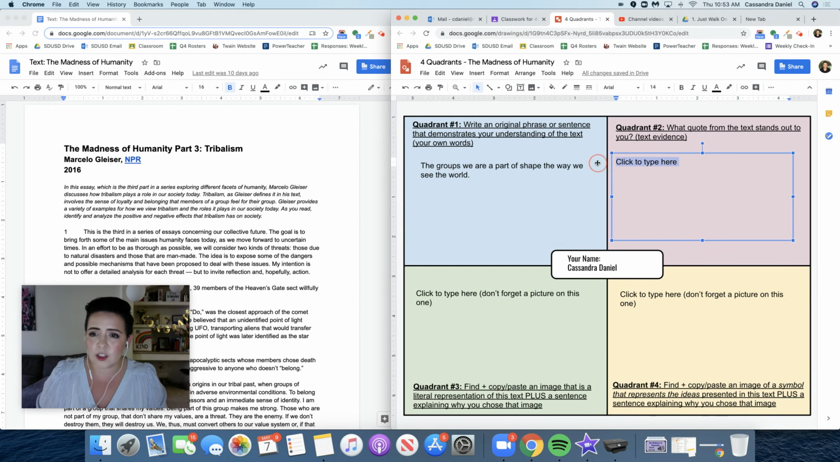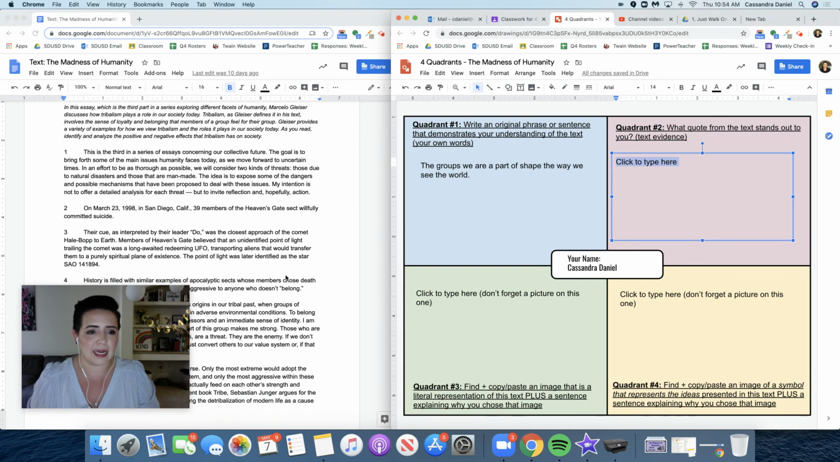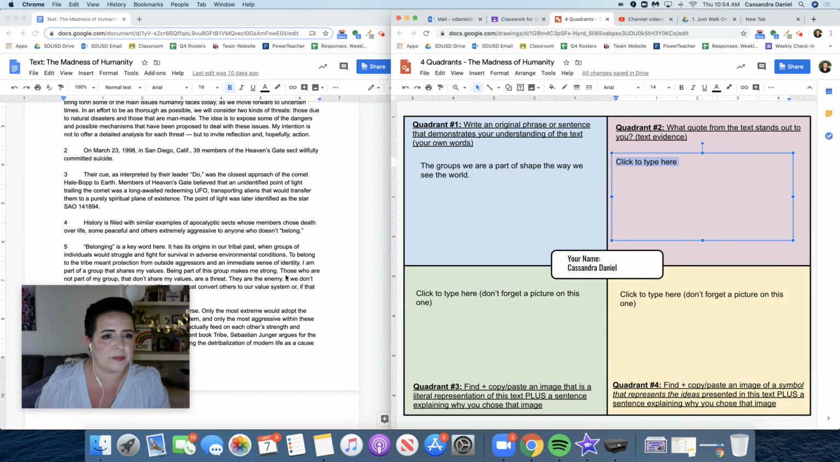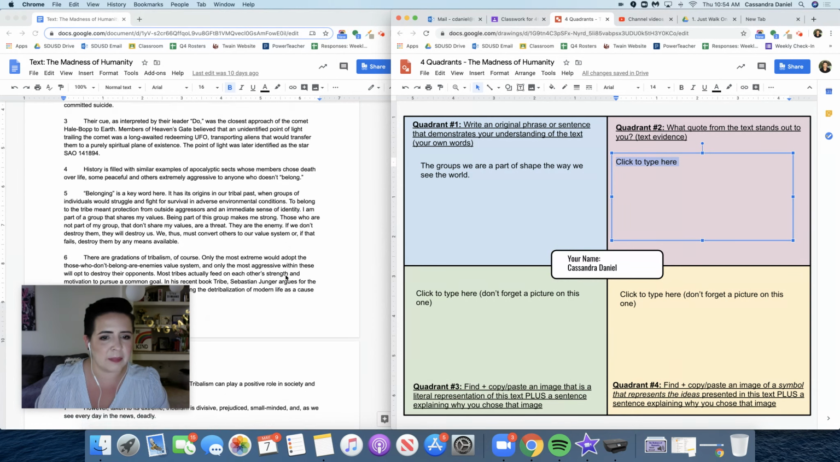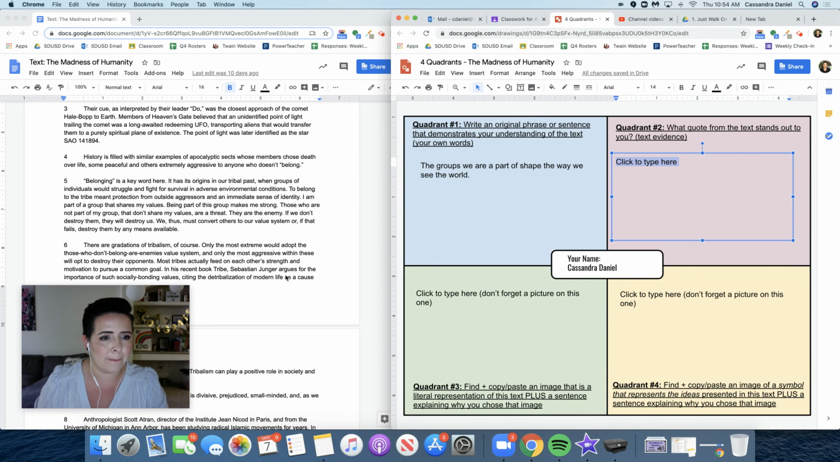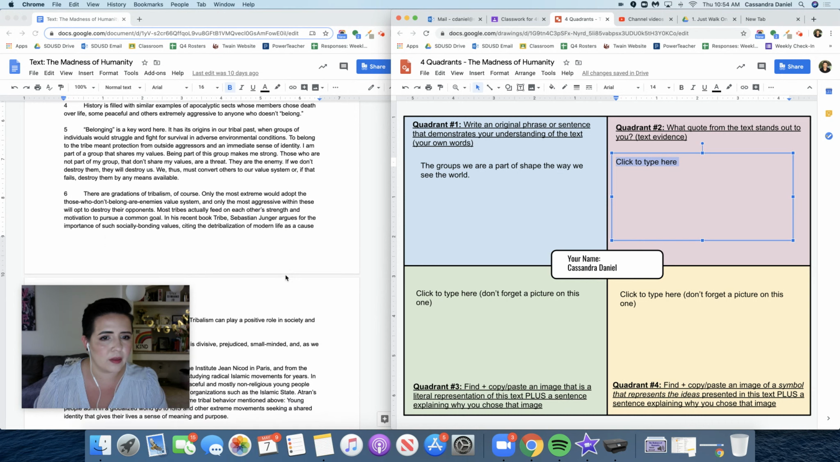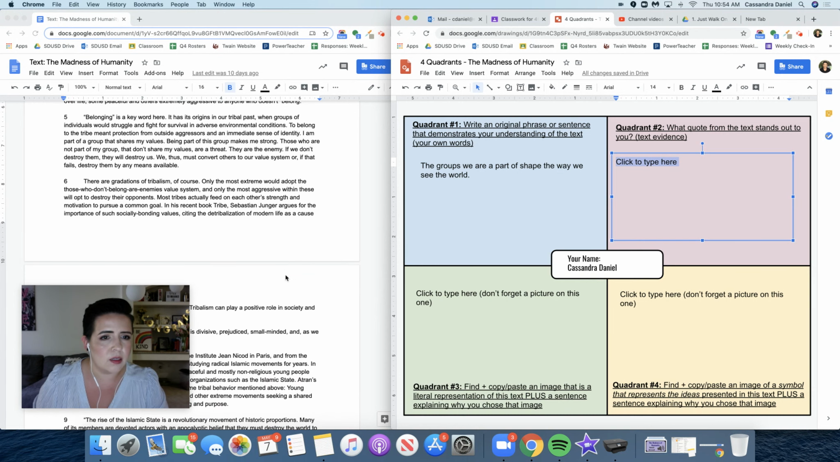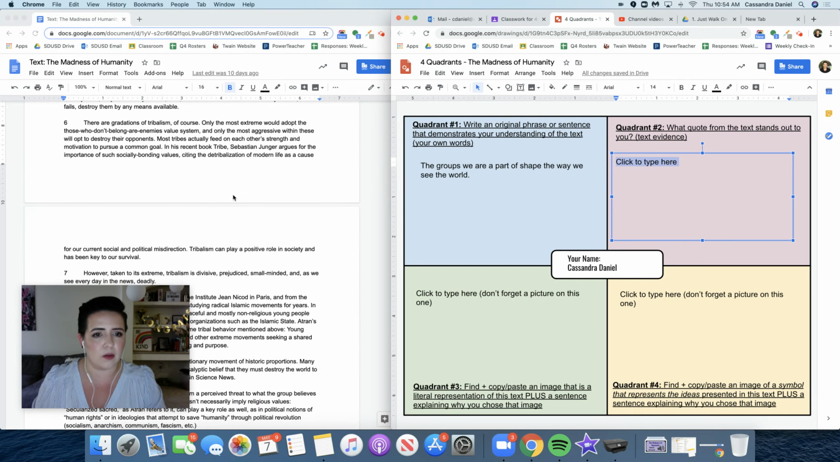But for this quadrant, we do want to go straight to the text. So this is a quadrant where you can copy and paste a quote from the text that stands out to you that kind of shows the main idea. So I'm going to scroll through here. And there actually was a piece I remember reading. To belong to the tribe meant protection from outside aggressors and an immediate sense of identity. I feel like that sense of identity piece is huge because that's something we have read about.